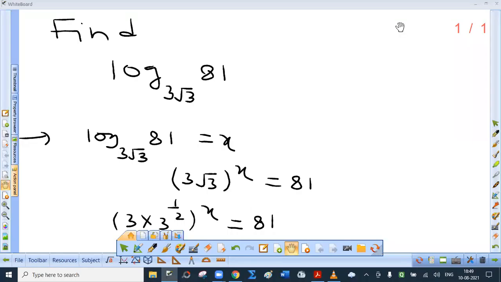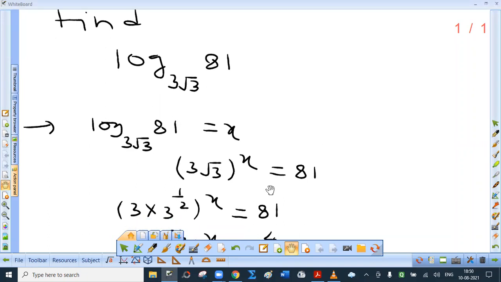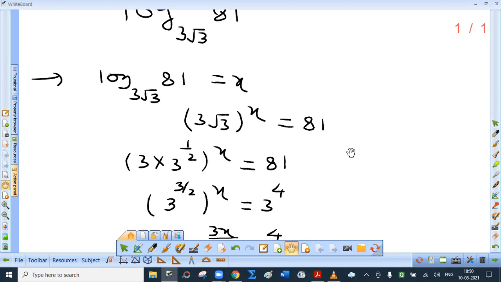Now try to find log 81 to the base 3 root 3. Actually, we do not know the value, so we say let the value be x. Now this is in which form? This is called logarithmic form. We write the same in index form. Logarithm is the power to which the base should be raised. So 3 root 3 raised to x must be 81.